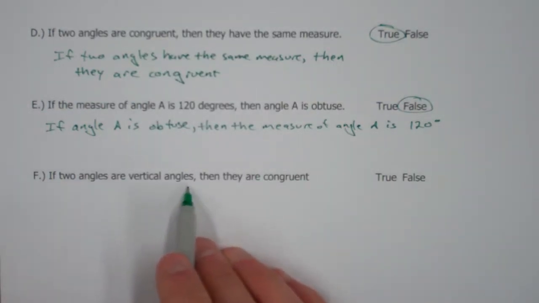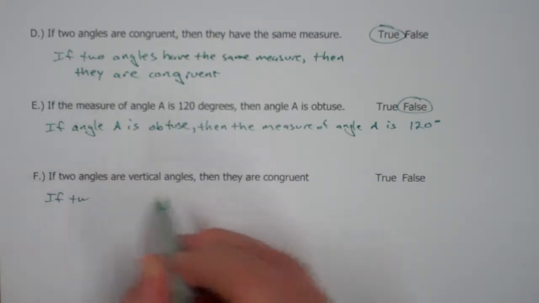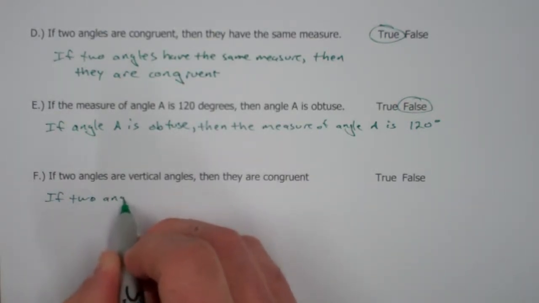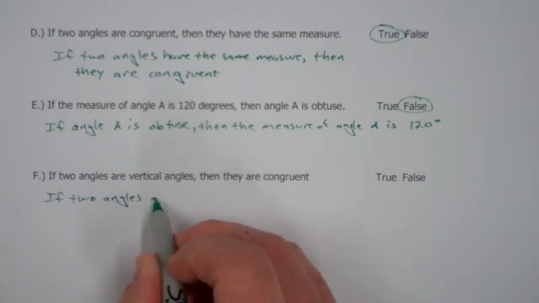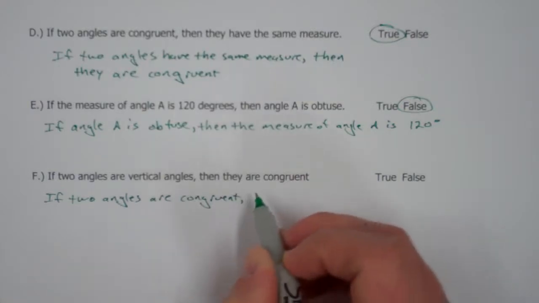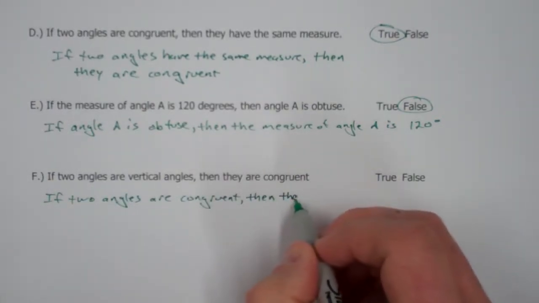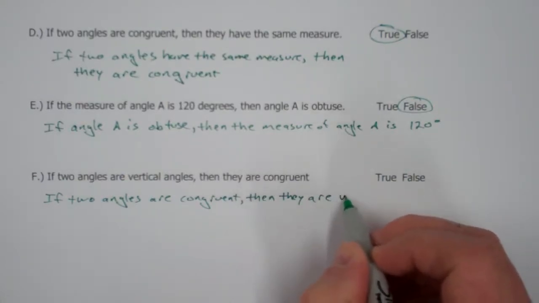If 2 angles are vertical angles, then they are congruent. So we can write if they, and that's just 2 angles here, are congruent, then the 2 angles, or they, are vertical angles.